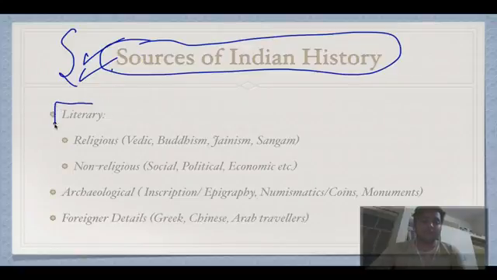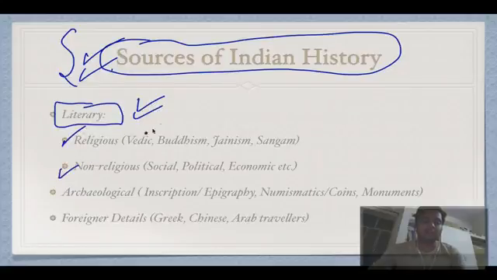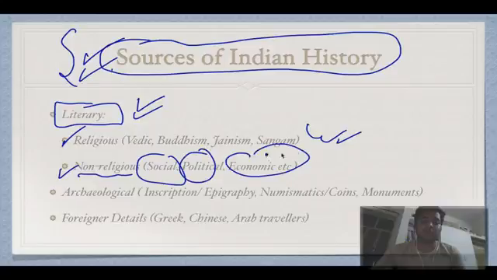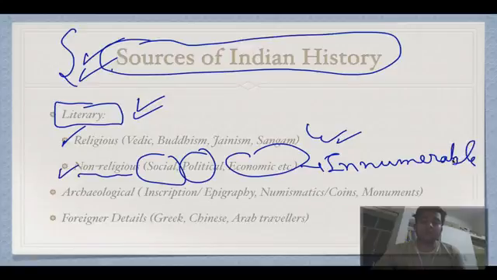First of all, there are literary sources which are divided into religious and non-religious. We will be dealing with religious a lot in detail: Vedic, Buddhism, Jainism and Sangam. Similarly, non-religious ones are social, political and economical. Innumerable books are written. Innumerable. So we will be dealing with some of them.